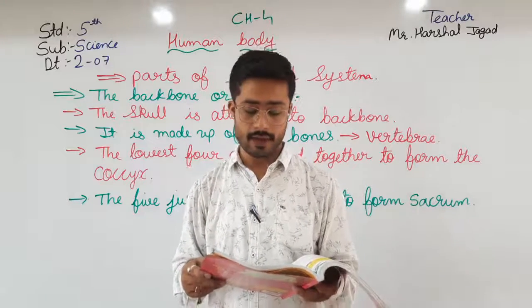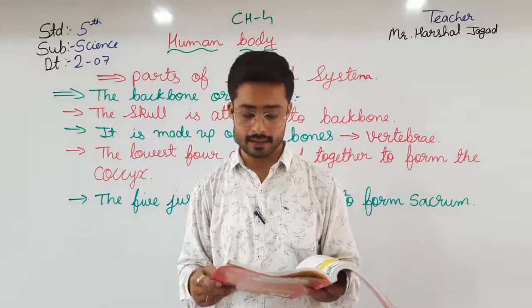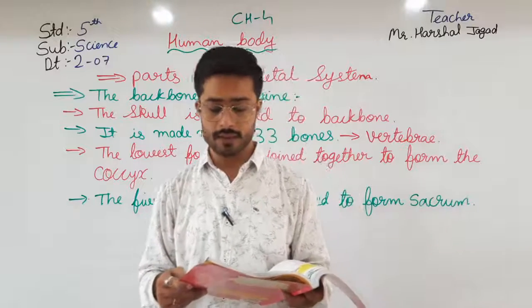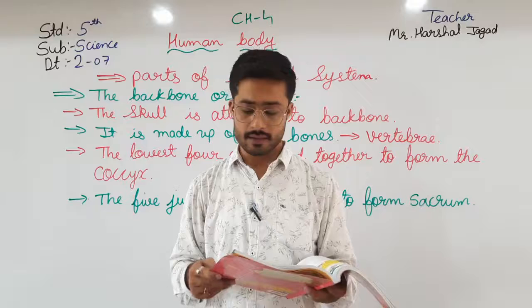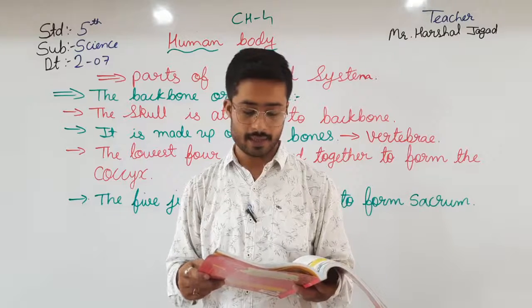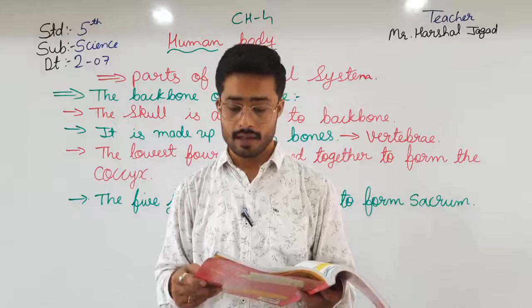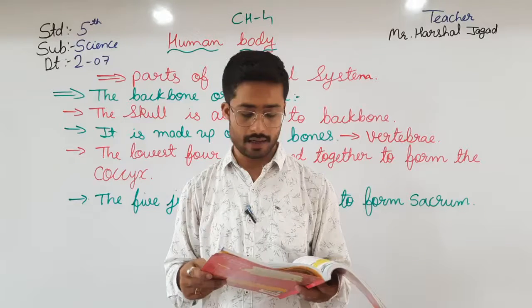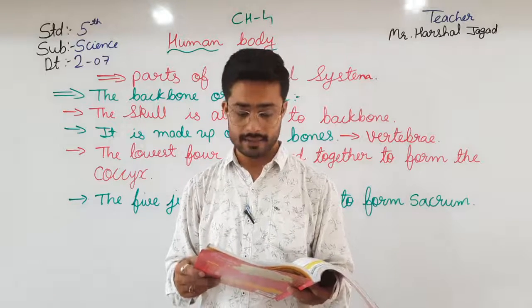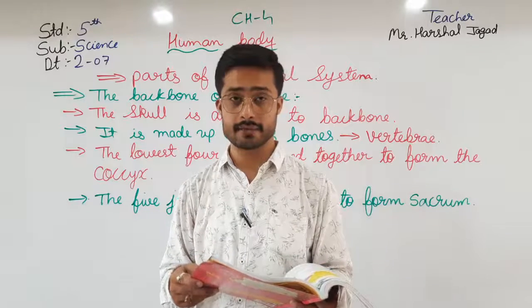The vertebrae are ring-shaped bones that lie one on the top of the other. The delicate spinal cord passes through the passage or channel formed by the vertebral column. The bones are arranged in such a way that the spine is flexible.